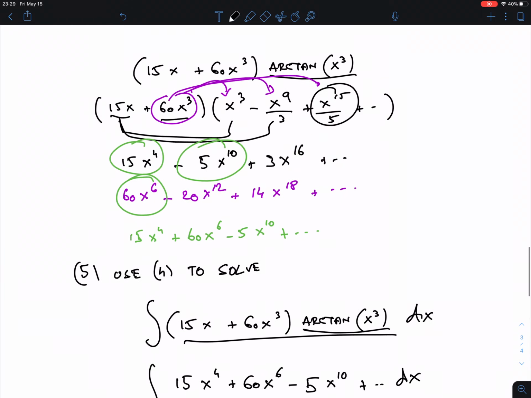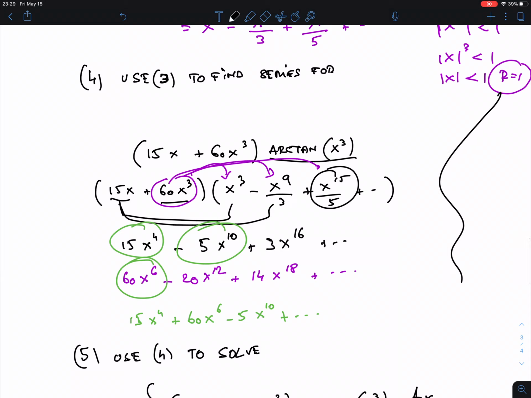Oh, sorry, I should have mentioned this. What happens to the radius of convergence here? When you multiply, especially with a polynomial, nothing changes. To be really true, I'm just saying it for information, if you multiply 2 series, then the product will have the smallest of the 2 radii of convergence. Okay, but of course polynomials always have infinite radius of convergence because they are polynomials. You can plug in whatever you want in the polynomial.